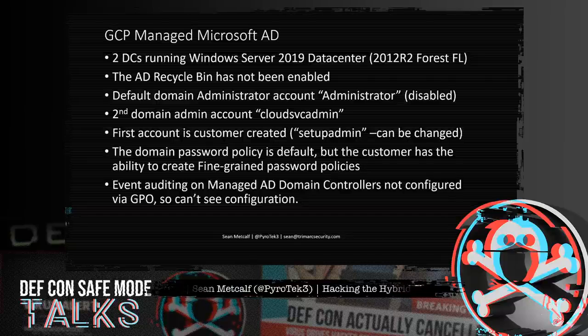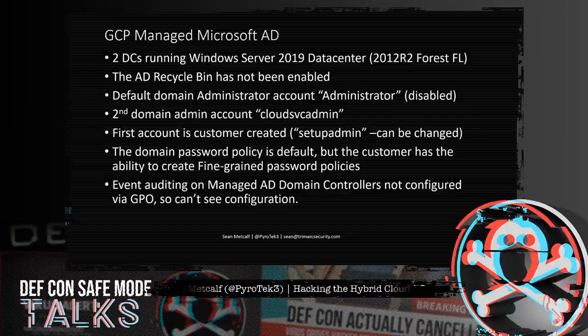GCP managed AD is different from the others that I just talked about, in that domain controllers are running Windows Server 2019, though the Active Directory forest functional level is still set to 2012 R2. Also, the Active Directory recycle bin, which enables rapid undelete capability, is not enabled, which is interesting. The default domain administrator account keeps the default name administrator, and it's disabled. So GCP spins up a second domain admin account called Cloud SVC admin, and this account is enabled. The domain password policy is default, and the customer can create fine-grained password policies.